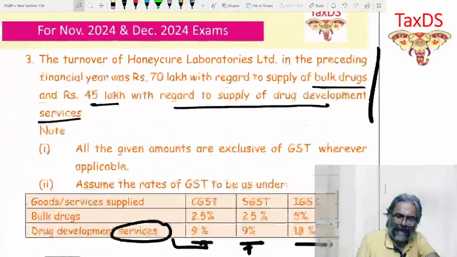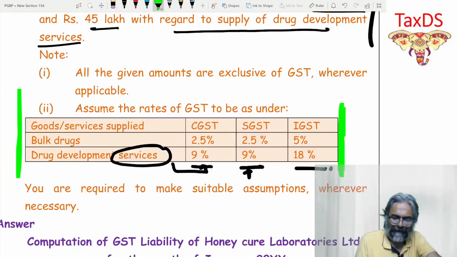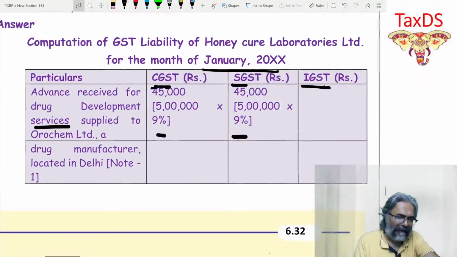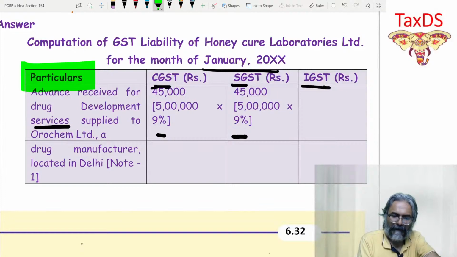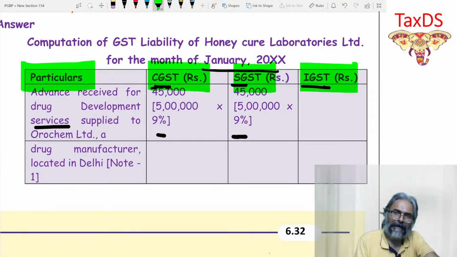Based on that, students, thereafter, the various rates are being given to you. That exactly is the point. CGST rates for services are different. If you see, students, over here, this is how you prepare the statement with particulars. Whenever you have to calculate GST, you calculate CGST, SGST, and IGST separately. In this context, you will have to prepare the statement in this particular manner.